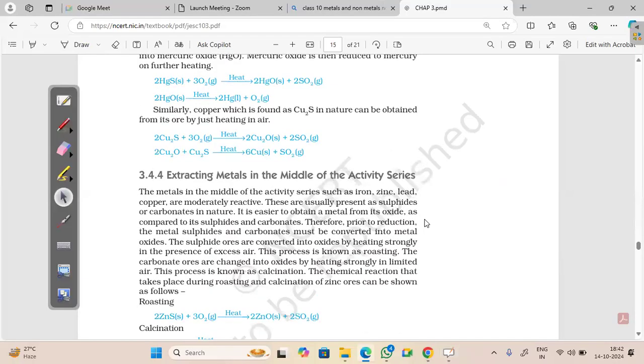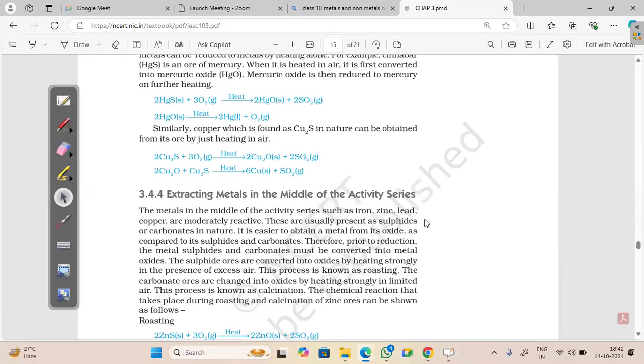See, for the metals which are low in the reactivity series, you take mercury sulfide and heat it in the presence of oxygen. So what is the process? What are we performing here with mercury sulfide and with copper sulfide? Which process are we doing? What is the name of the process?